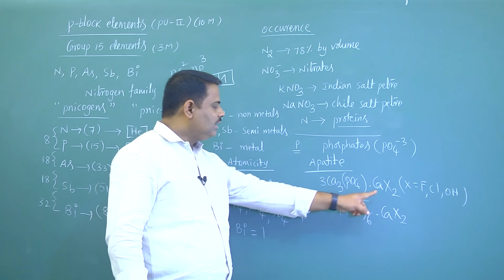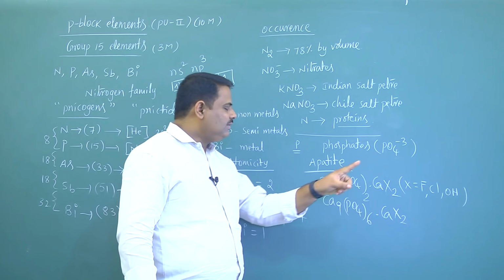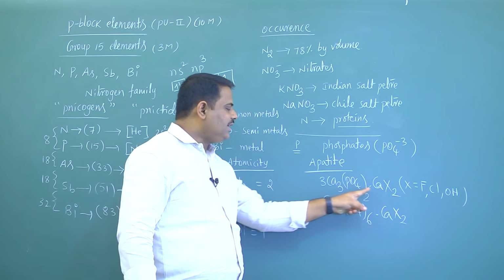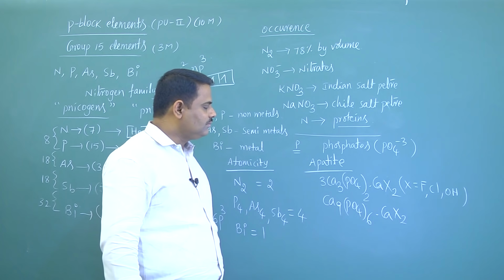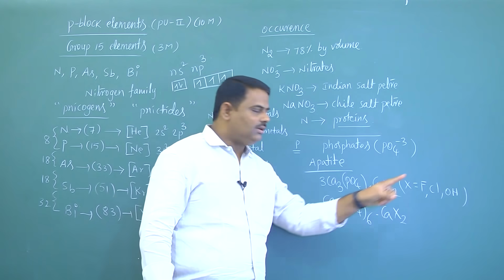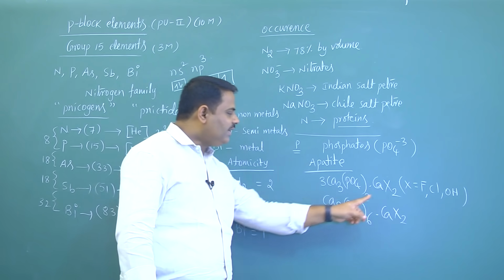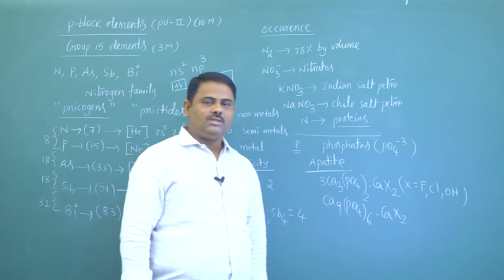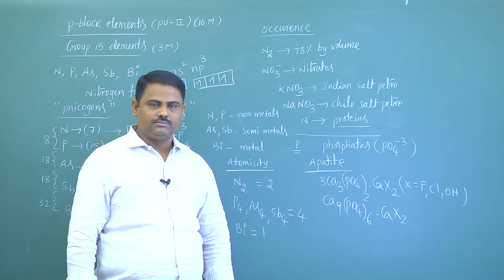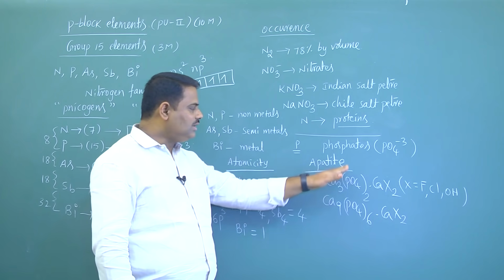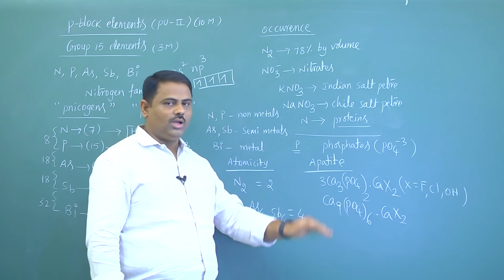If X is fluorine, then that is called fluorapatite. If X is chlorine, that is called chlorapatite. If X is OH, that is hydroxyapatite. So all these are having same formula.